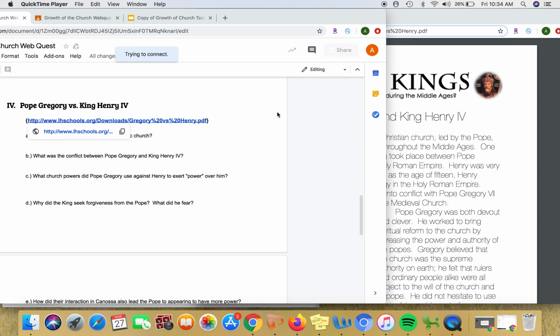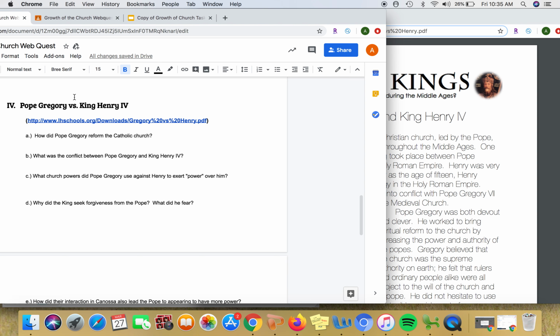Now we have section 4, Pope Gregory versus King Henry IV. And our questions are A, how did Pope Gregory reform the Catholic Church? B, what was the conflict between Pope Gregory and King Henry IV? C, what church powers did Pope Gregory use against Henry to exert power over him? And D, why did the king seek forgiveness from the Pope?